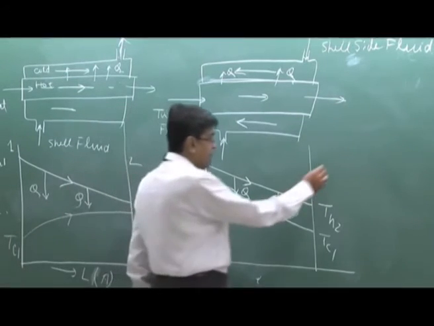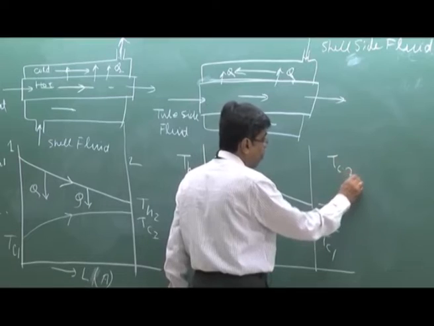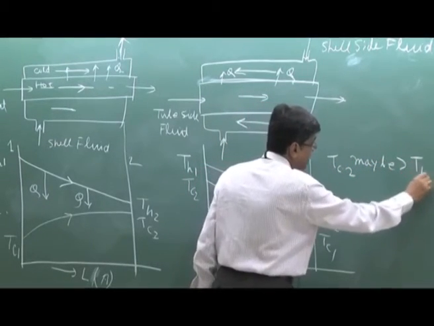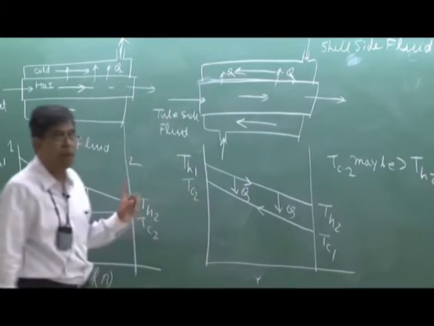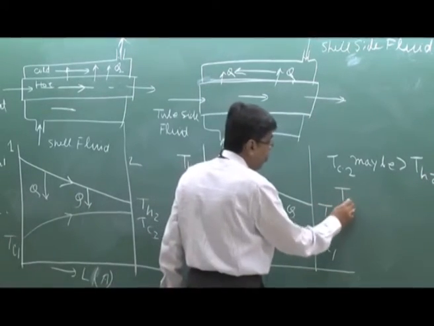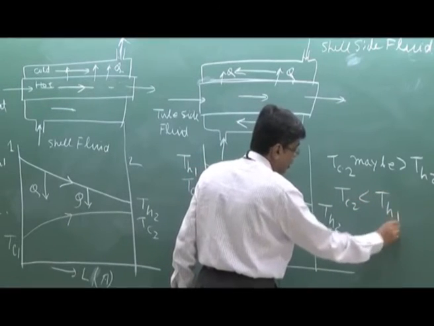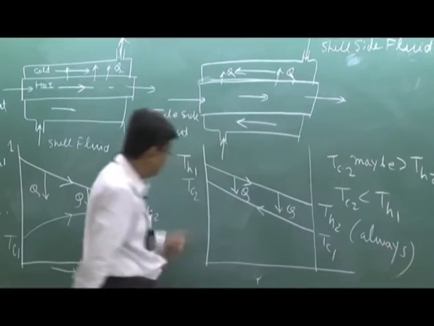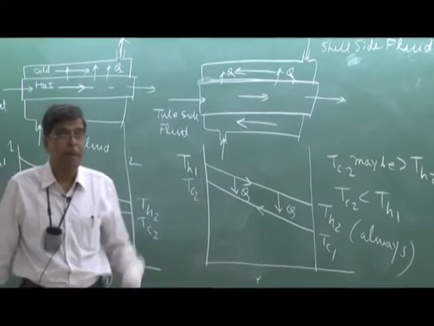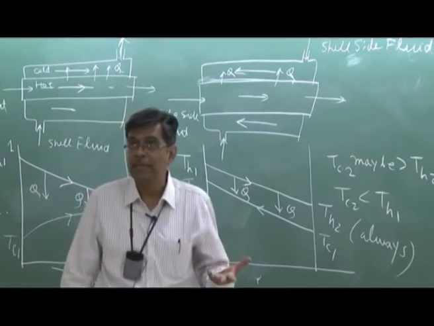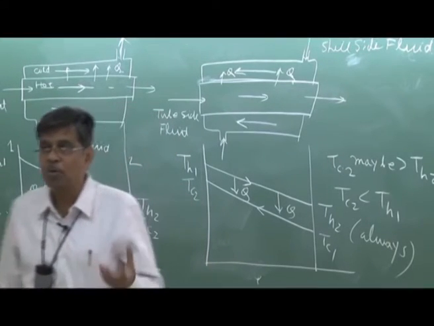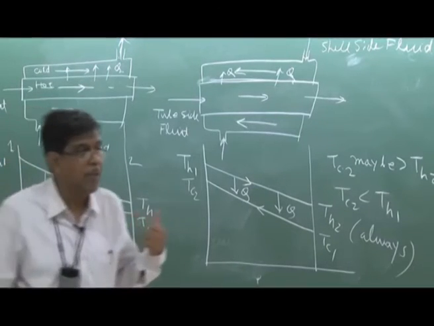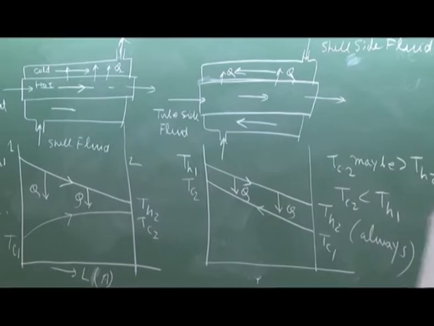That means here Tc2 may be greater than Th2 under certain condition, but Tc2 is less than Th1 always. That means in a counterflow it is possible that the cold fluid outlet temperature may be heated more than the hot fluid outlet temperature. It is possible only in the counterflow, not in the parallel flow. Clear?